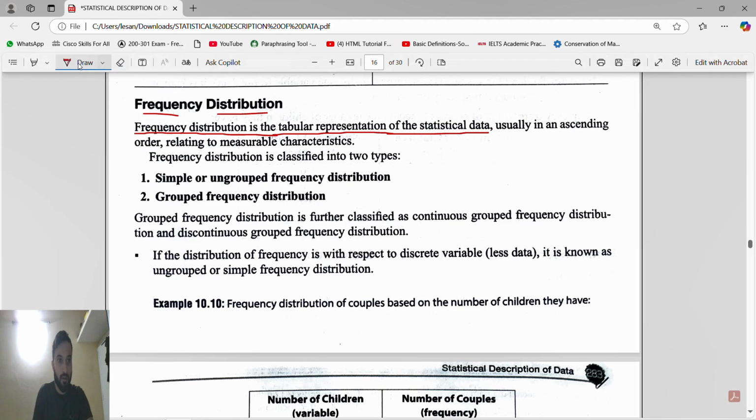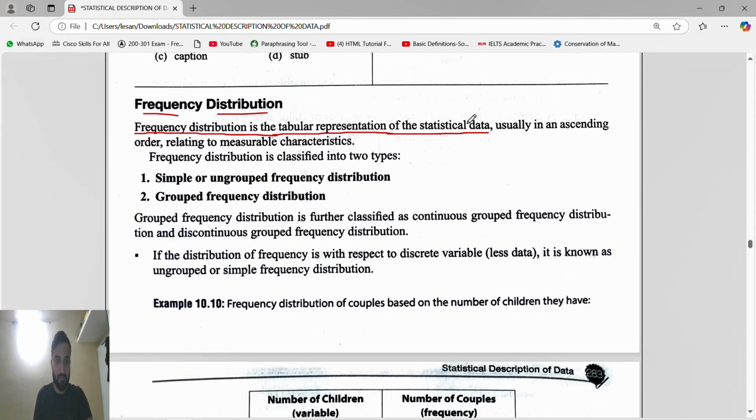Frequency distribution is a tabular representation of the statistical data, and it is classified into two types. First is simple or ungrouped frequency distribution. Second is grouped frequency distribution. Ungrouped means where grouping is not there.